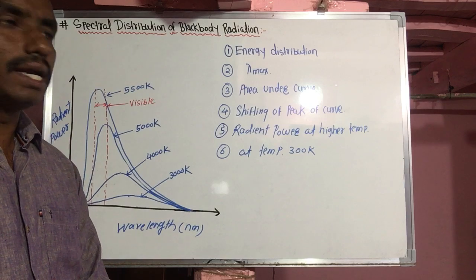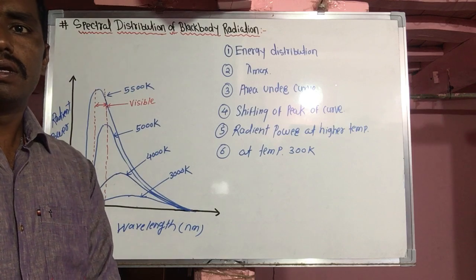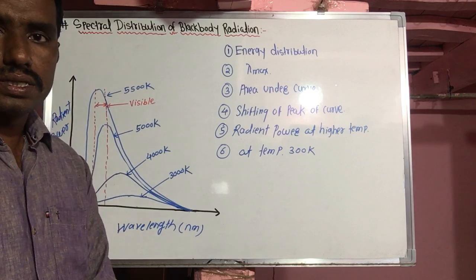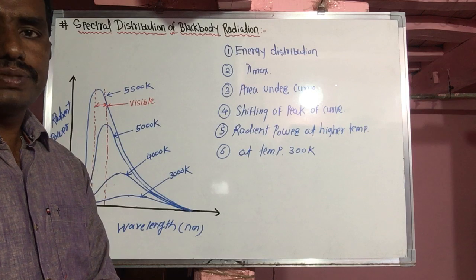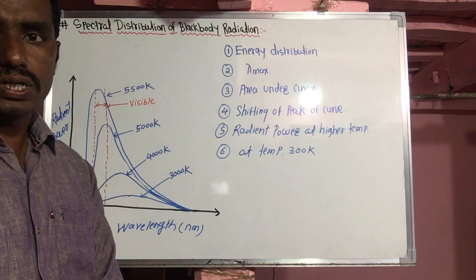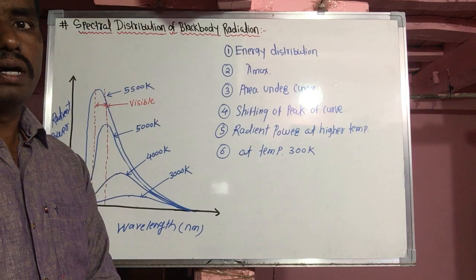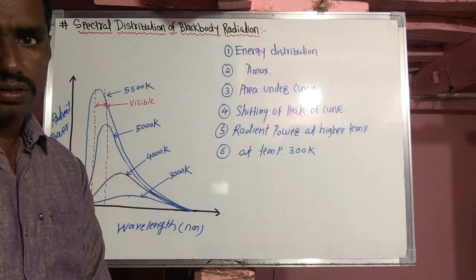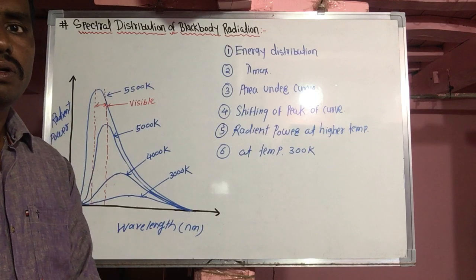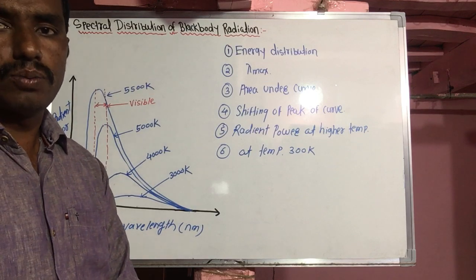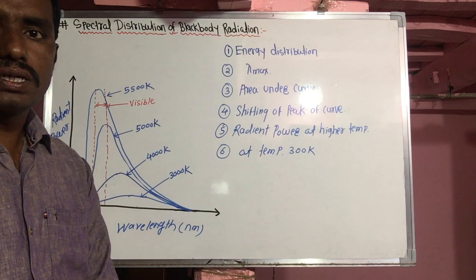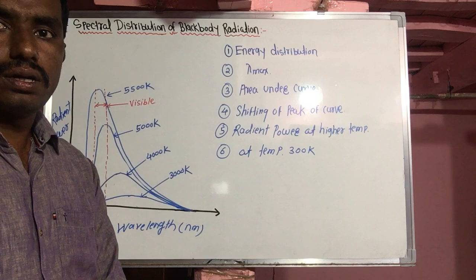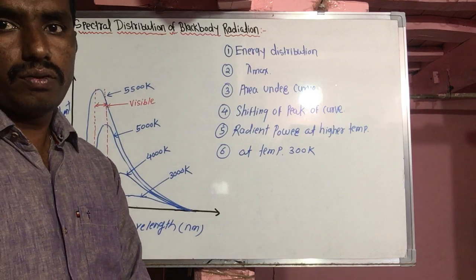That means here we relate temperature, frequency and wavelength in one sentence: hot objects, higher temperature, radiant energy emitted more, frequency more and wavelength shorter. Now cold objects, cooler bodies, lower temperature, rate of emission is lower, frequency is lower and wavelength longer.